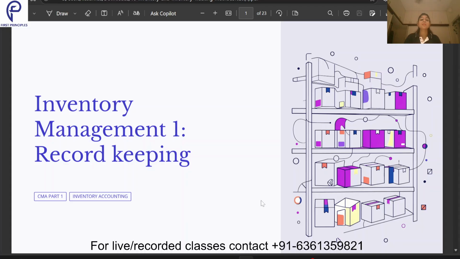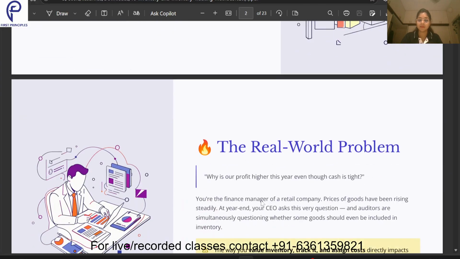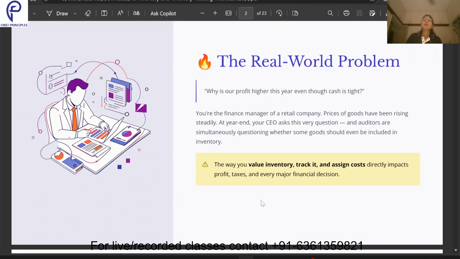In today's video we are going to discuss inventory. Inventory is quite a huge concept, and that's why we have divided this chapter into two parts. So today we are going to discuss all about inventory management and record keeping. Let's start.